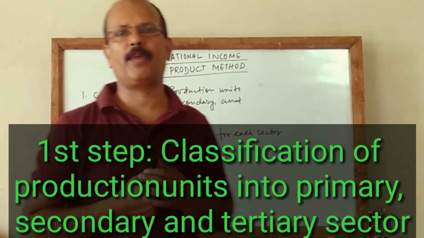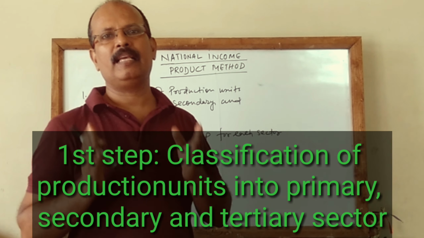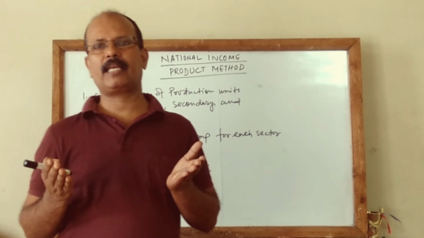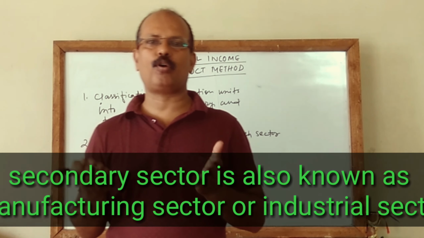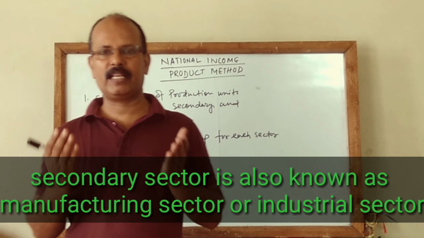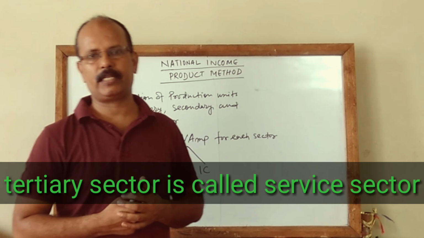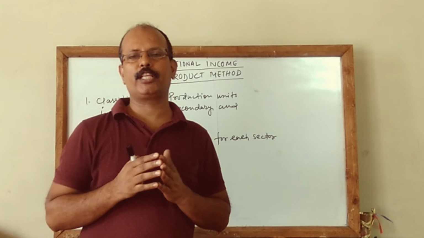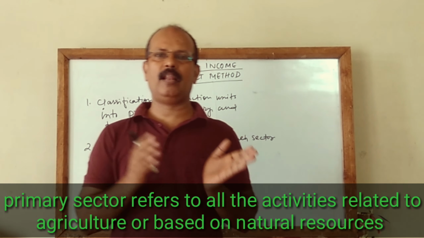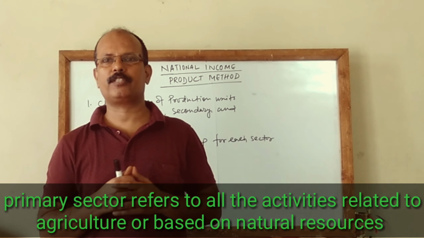So the first step is classification of production units into primary sector, secondary sector and tertiary sector. Primary sector, secondary sector, which is also called manufacturing sector or industrial sector, and tertiary sector, which is also called service sector. Primary sector is related to agricultural output, which are related to natural resources.